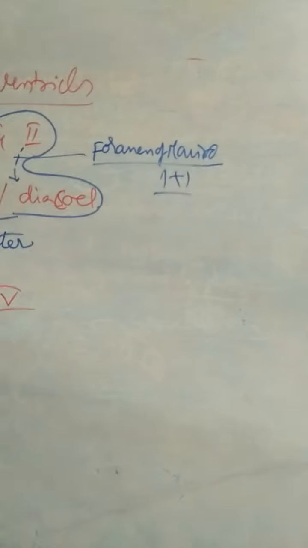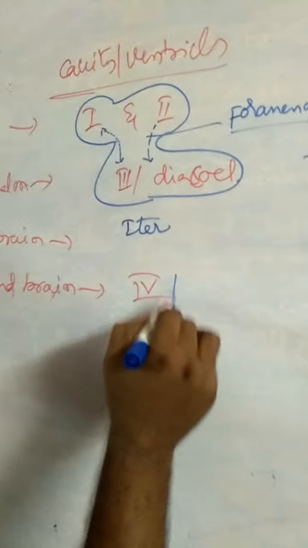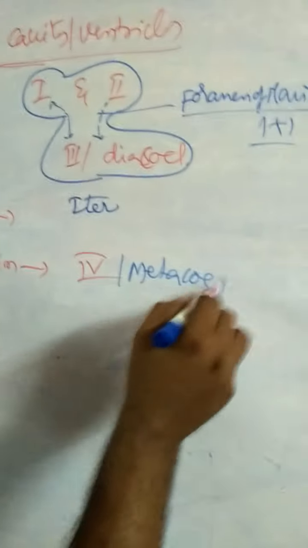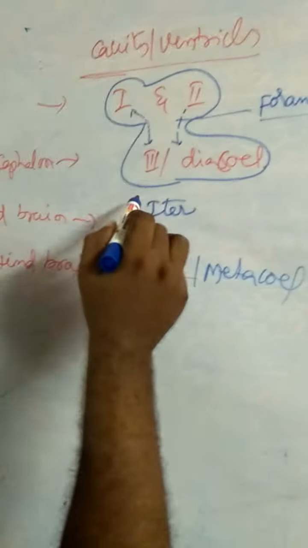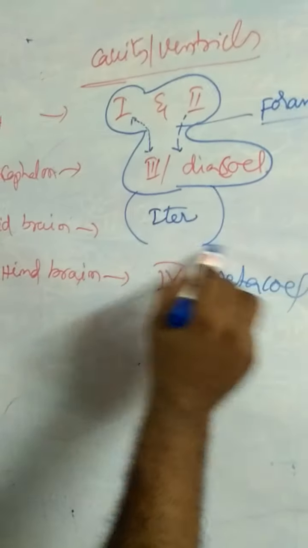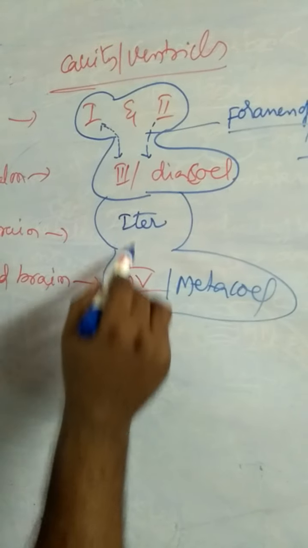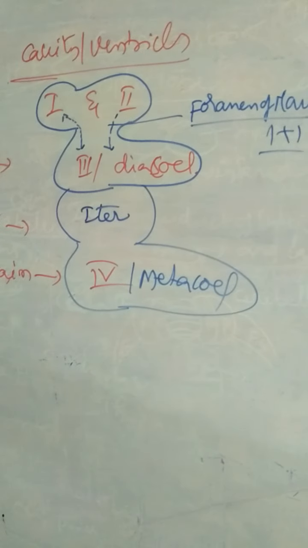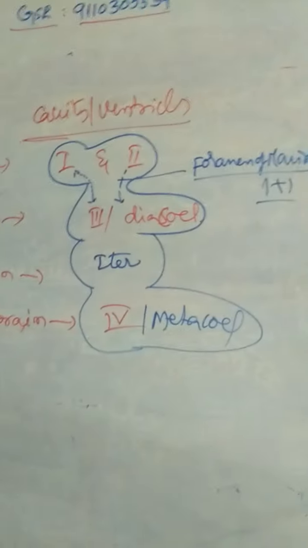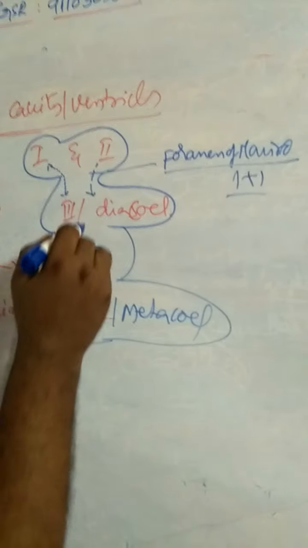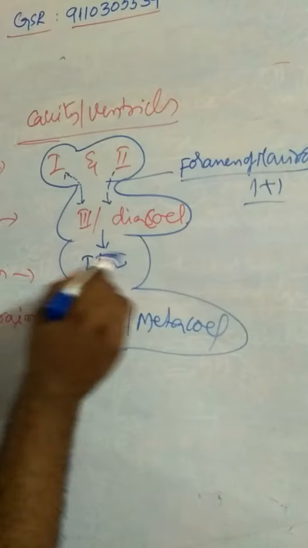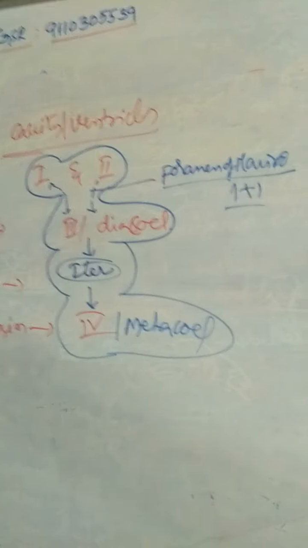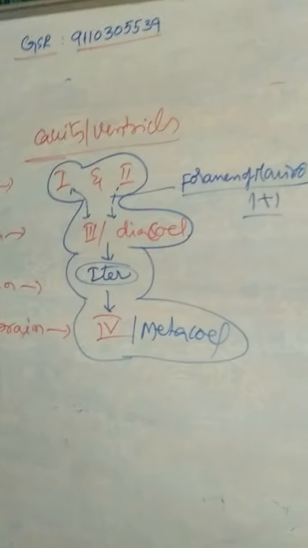Number of foramina of Monro is 2, 1 plus 1. Diocoele and metacele, the third and fourth ventricles, are connected by iter, or aqueduct of Sylvius. That is about ventricles or cavity of the brain.